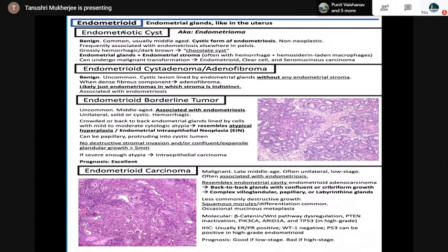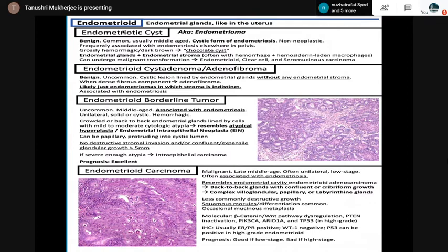Molecular: beta-catenin WNT pathway dysregulation, PTEN inactivation. IHC usually ER/PR positive, WT1 is negative. P53 can be positive in high-grade endometrioid. Prognosis is good if low stage, bad if high stage.